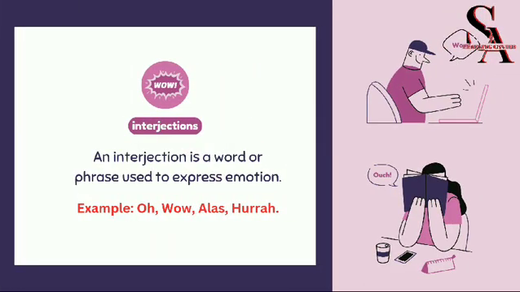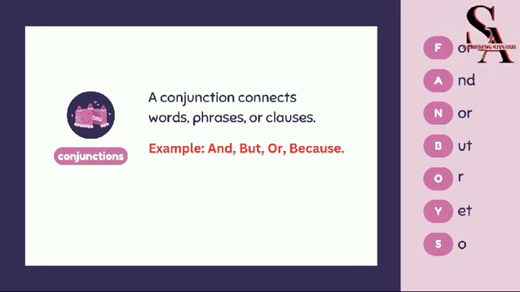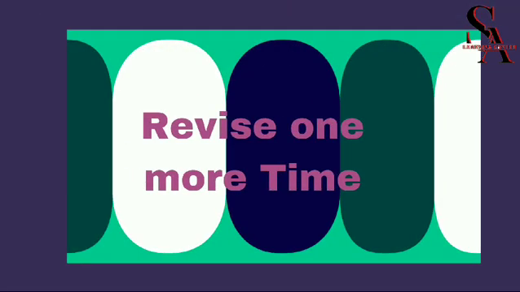Interjections. An interjection is a word or phrase used to express emotion. Examples: oh, wow, alas, hurrah. Conjunctions. A conjunction connects words, phrases, or clauses. Examples: and, but, or, because. Revise one more time.